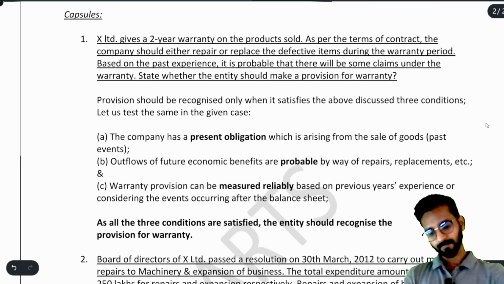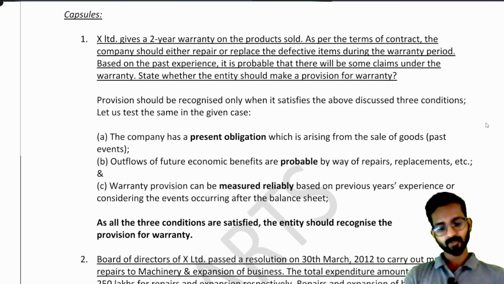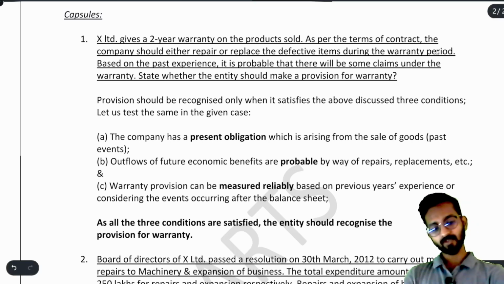Capsule number 1 says X Limited gives a 2-year warranty on the product sold. As per the terms of the contract, the company should either repair or replace the defective item during the warranty period. Based on past experience, it is probable that there will be some claims under the warranty.